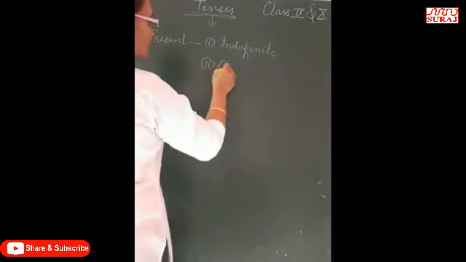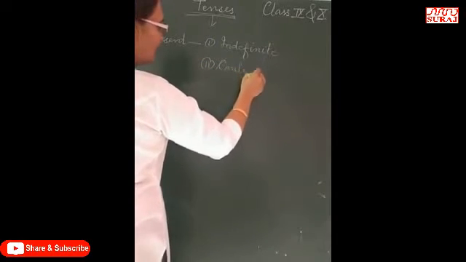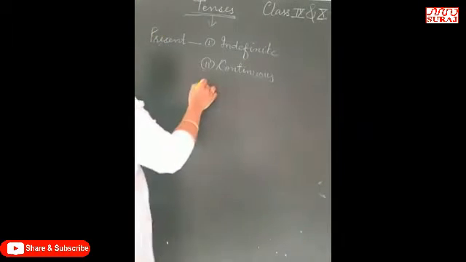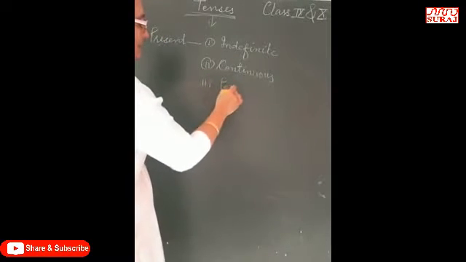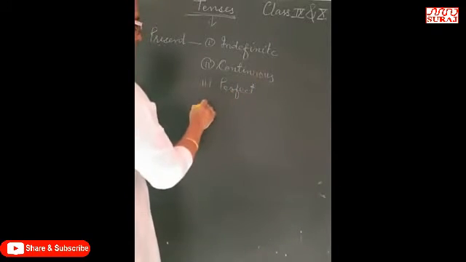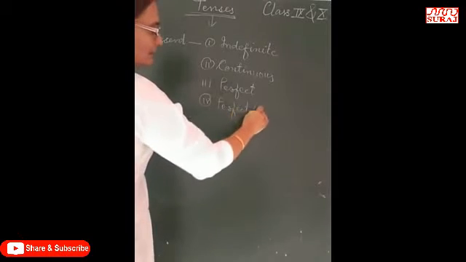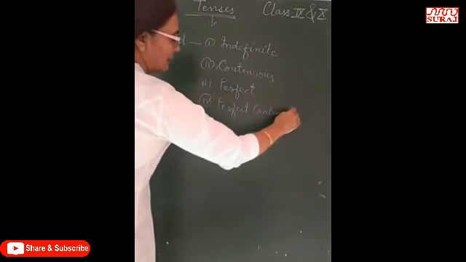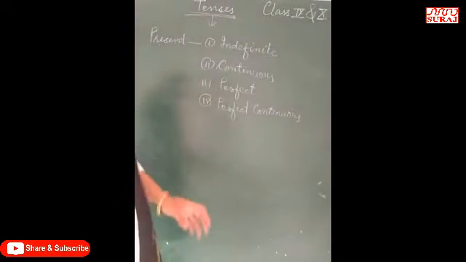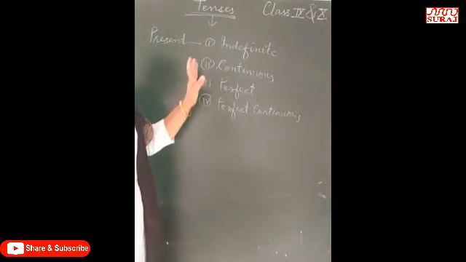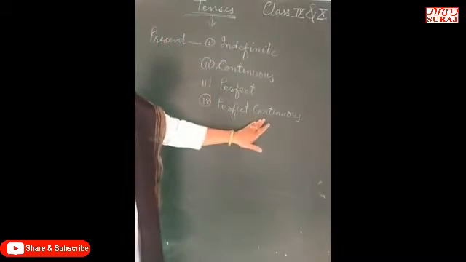Second type, continuous. Right? Third, perfect. Fourth type, perfect continuous. So these are the four groups. Present tense is classified into four groups: present indefinite, present continuous, present perfect, and present perfect continuous, right?